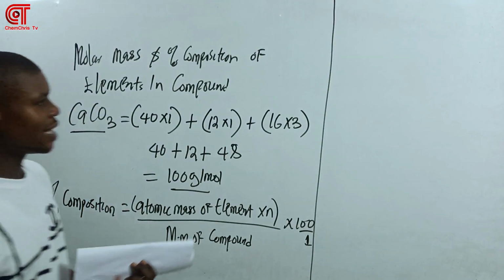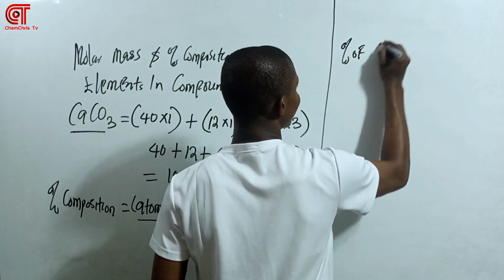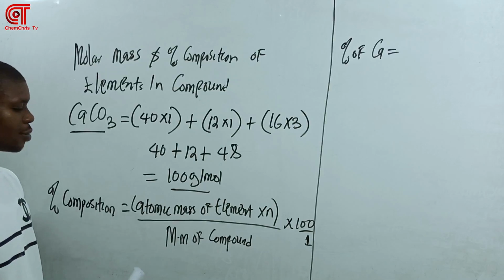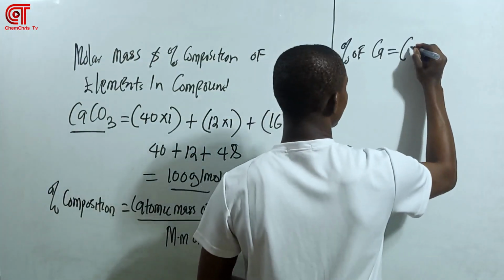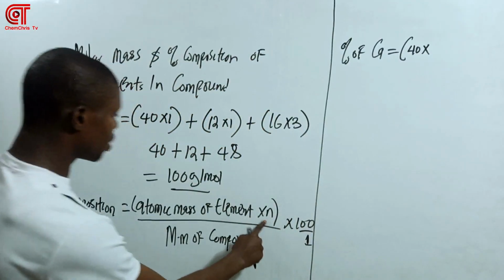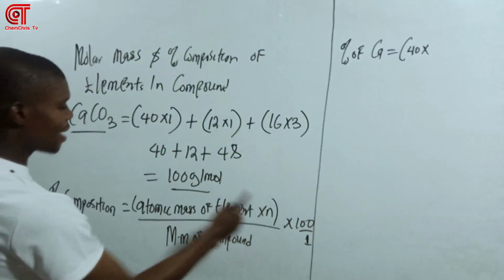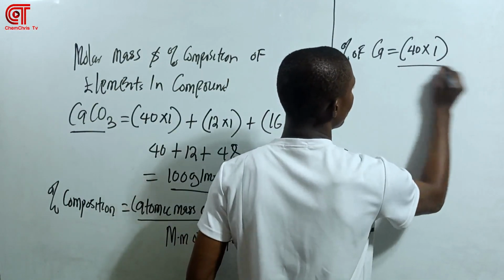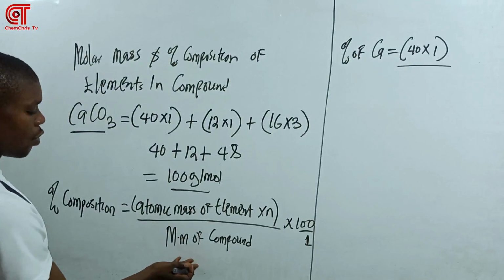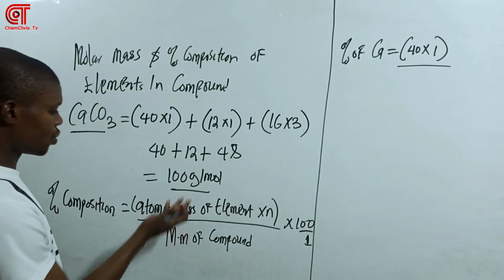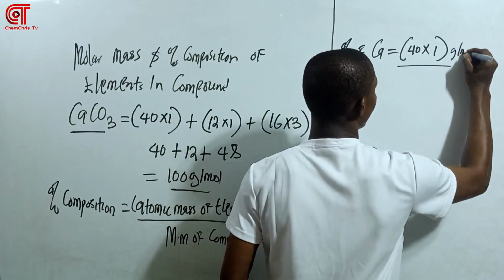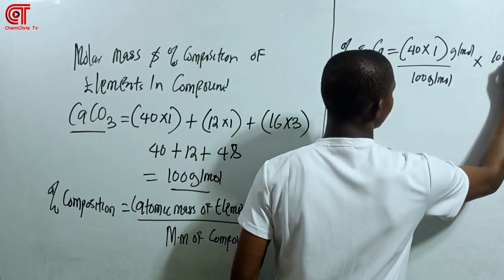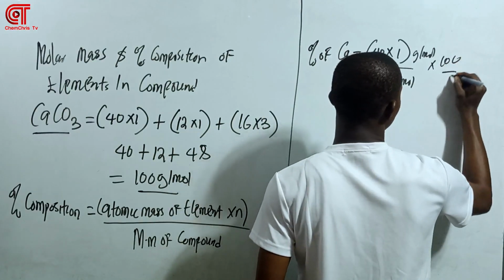Let's say the first one, percentage of calcium. The atomic mass of calcium is 40 times n, which means the number of atoms of calcium, so 1, over the molar mass of the compound, which is 100 gram per mole, times 100 over 1.